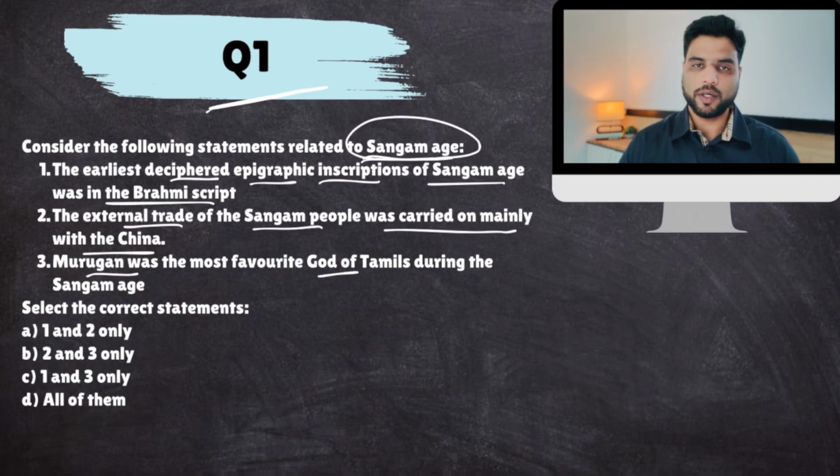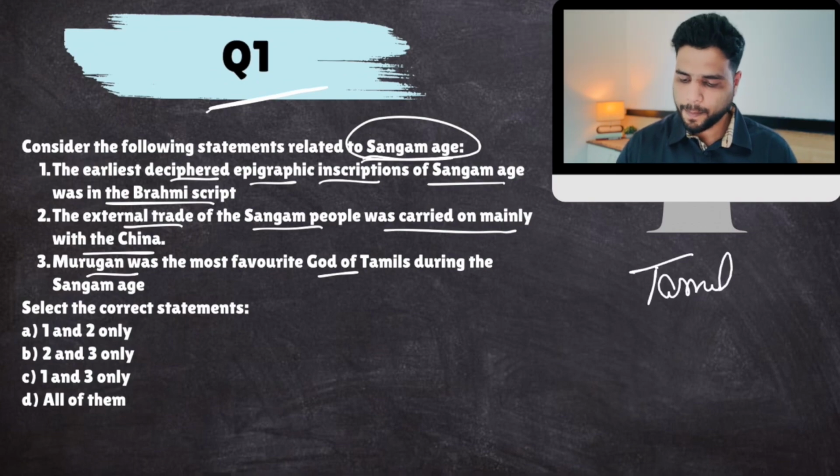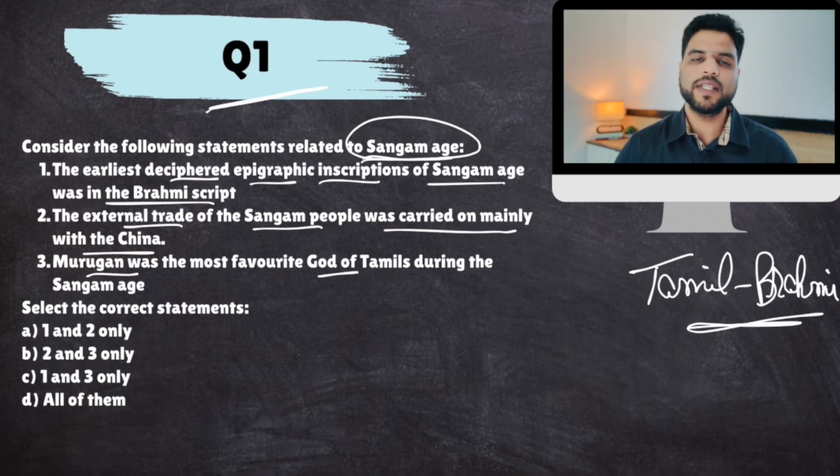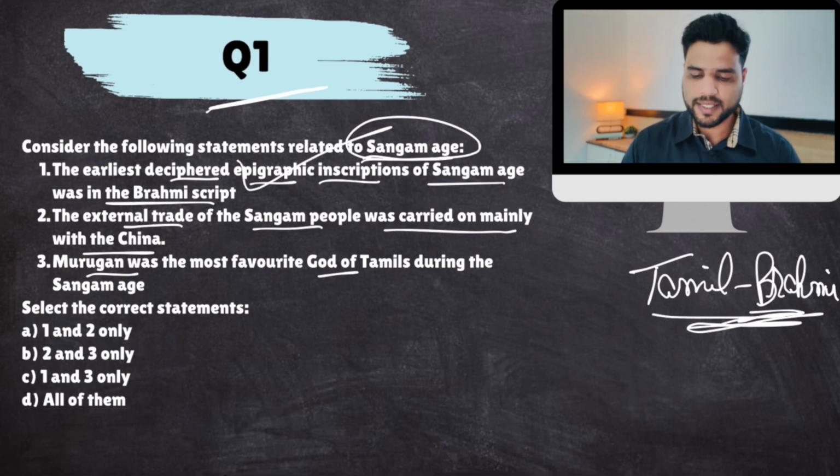The Sangam literature was written down also, and the script used for writing that literature was the Tamil Brahmi script. You should know that since the Mauryan period, Brahmi script was used in the Indian subcontinent, mostly in India. For Northwest India, Greek, Kharoshti and Aramaic were also used. But in the rest of the country, Brahmi script was used. So in South India, a version of Brahmi called Tamil Brahmi script was used. So yes, this is correct.